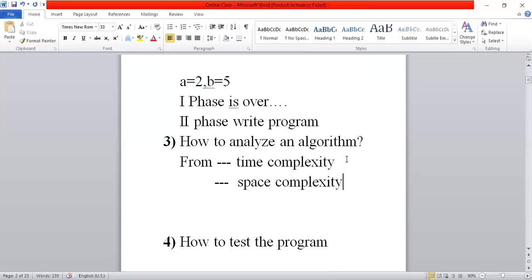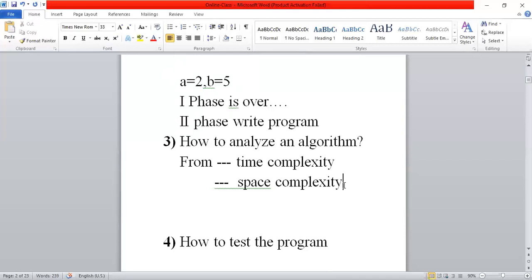So what do you mean by time complexity? The total time needed for solving the problem is called time complexity. Here we need to consider both the compilation time and run time. And what is space complexity? The total space needed for storing as well as running the program.